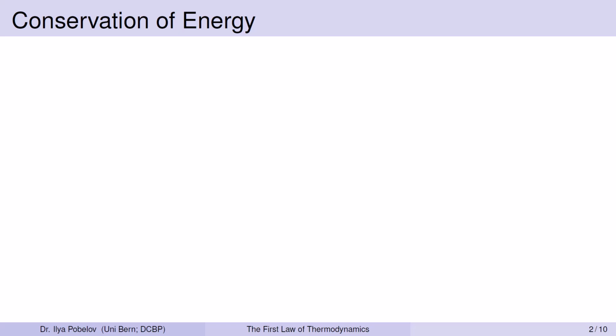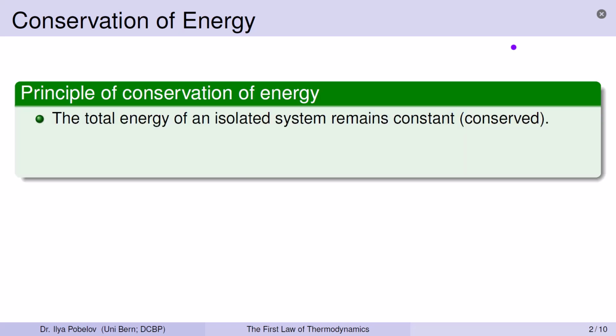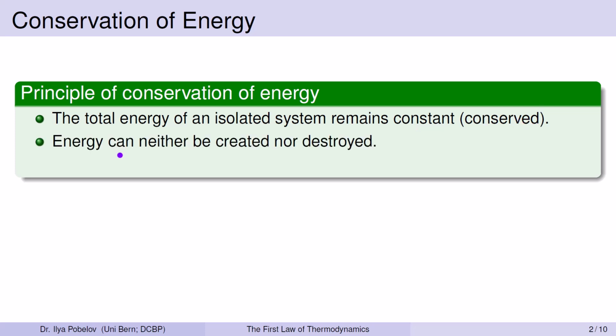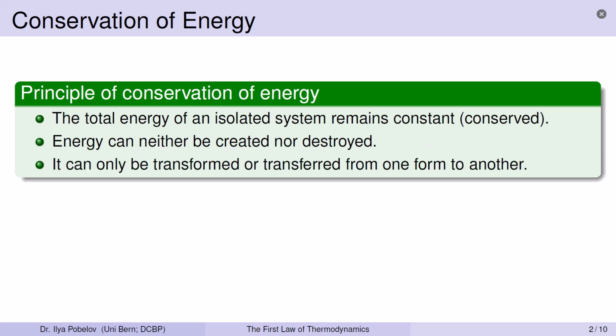But what exactly do we mean by conservation of energy? The principle of conservation of energy is the idea that the total energy of an isolated system remains constant, being conserved over time. Within such a system, the energy can be neither created nor destroyed. While the total amount of energy remains conserved, energy is quite dynamic in nature. Energy can be transformed or transferred from one form to another, be it kinetic, potential, thermal, chemical, or any other type of energy, without appearing or disappearing spontaneously.